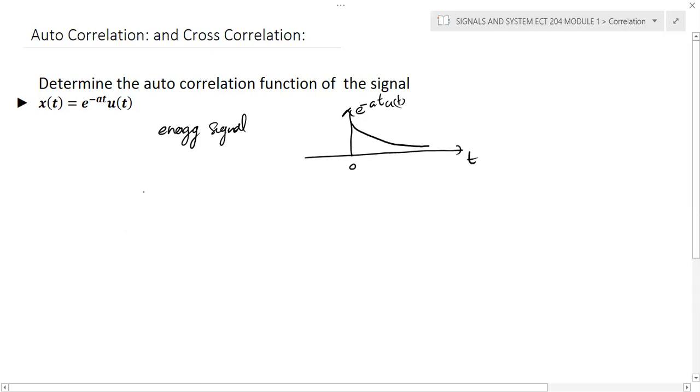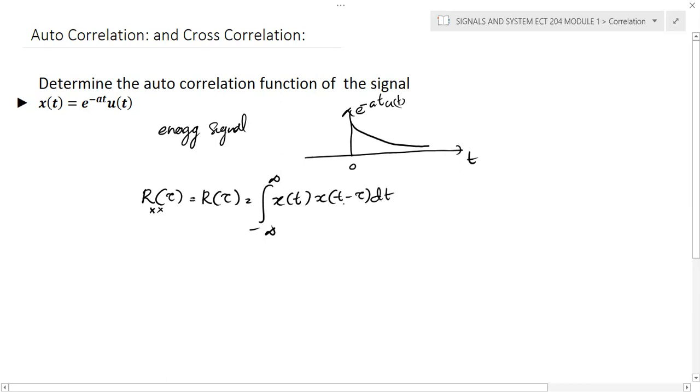So we can write the equation for the autocorrelation function, that is r of tau, for the given signal. You can use the notation r xx tau because we are using the same signal, or simply write r of tau, which is given by the integral from minus infinity to infinity of x of t into x of t minus tau dt.